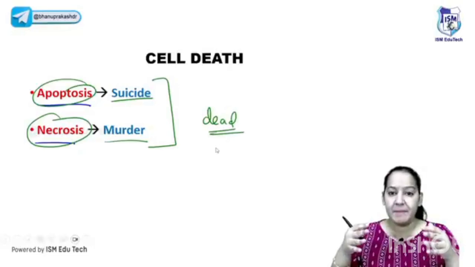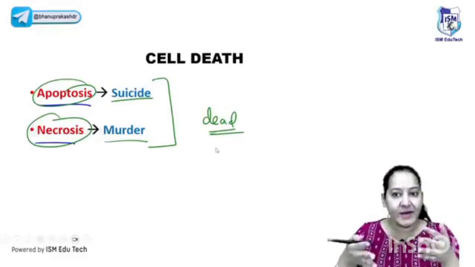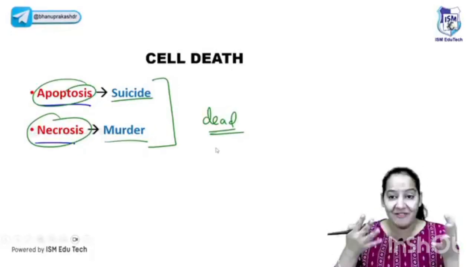The first point is that you may be thinking, ma'am, why are there two ways of cell death? I mean, is there a choice given to the cell? Do you want to do suicide or do you want to do murder? I mean, why? Nobody wants to die.